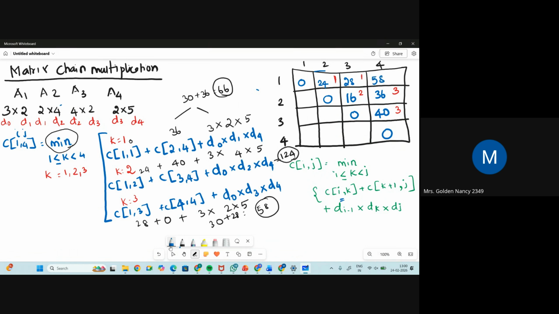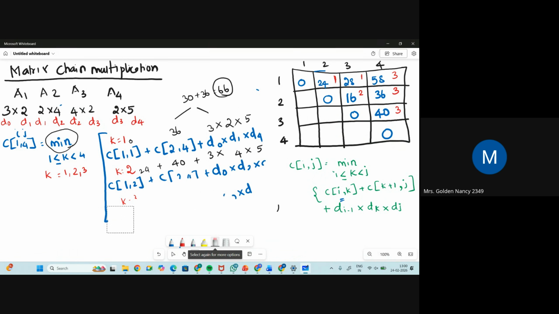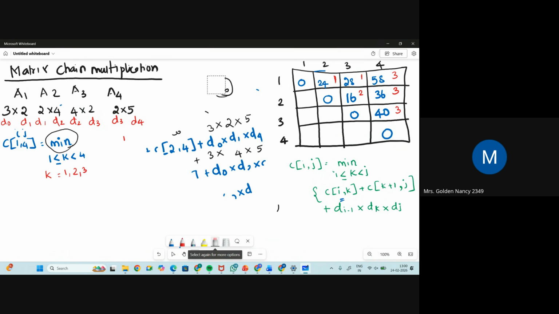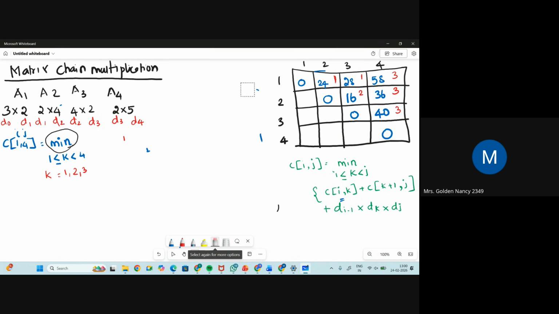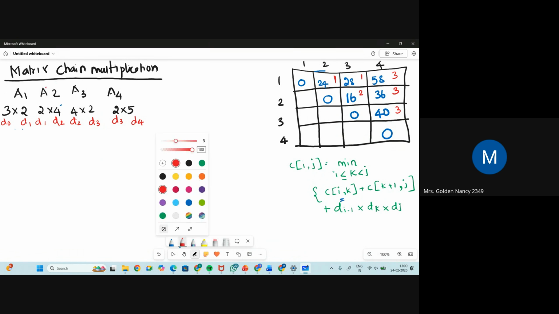And what will be the k value? When the value of k is equal to 3, you got this box. Okay, so now we have filled the box. We have found the solution for the sub problems, right? Our aim is not to find this box, rather we have to make this parenthesization, that is, among these four matrices which should be combined first. That is our main aim. I don't know whether to combine A1 A2 or A2 A3 first or A3 and A4 first. Through this k value only we can do that.